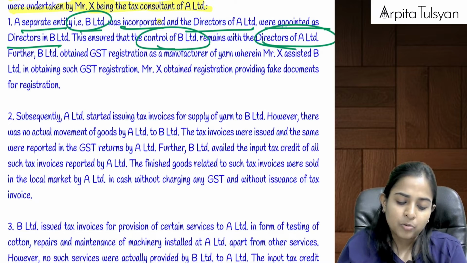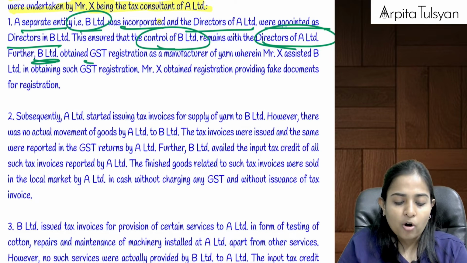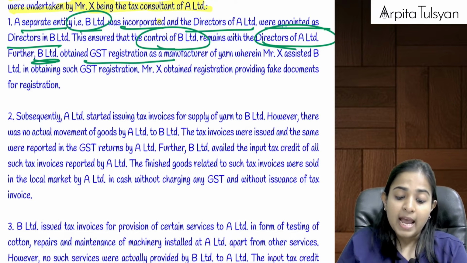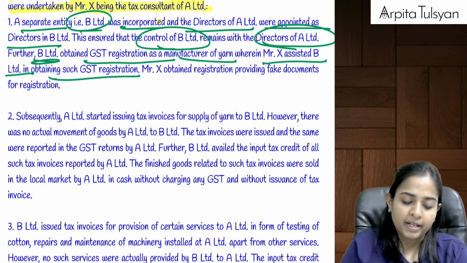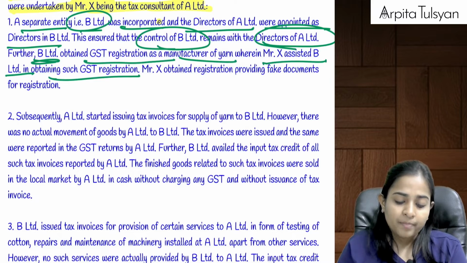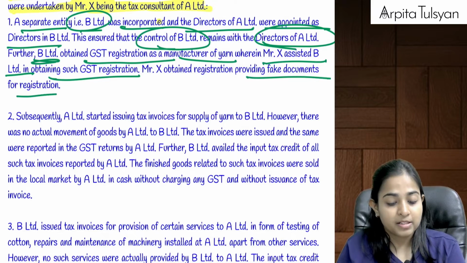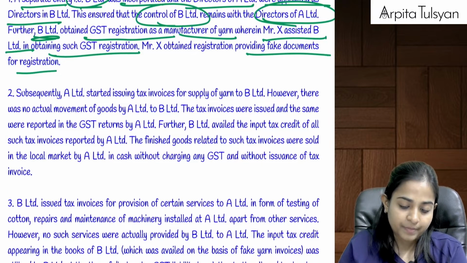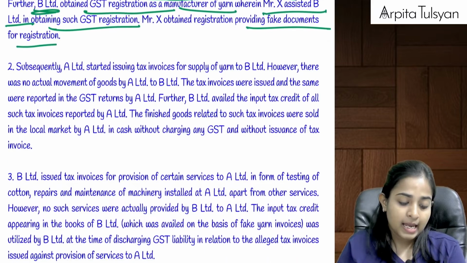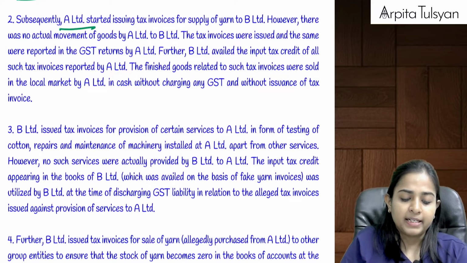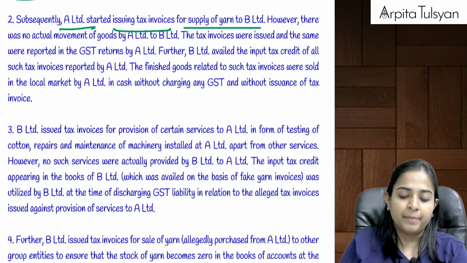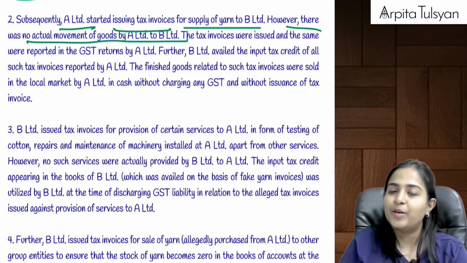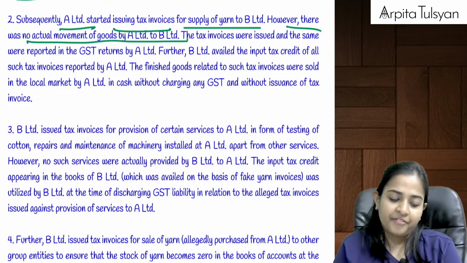so that the control is there with the directors of A Limited only. Further, B Limited obtained GST registration as a manufacturer of yarn, wherein Mr. X assisted B Limited in obtaining such GST registration on the basis of fake documents. My God, fake registration. Now, subsequently, A Limited started issuing tax invoices for supply of yarn to B Limited. However, there was no actual movement of goods. So, no actual supply, fake invoices only.